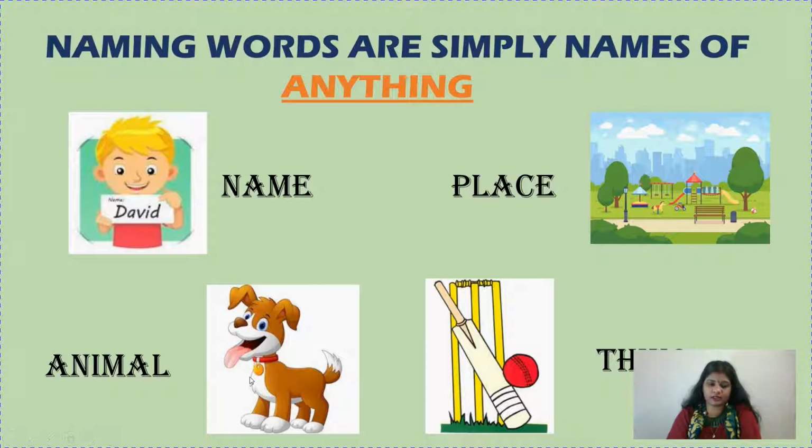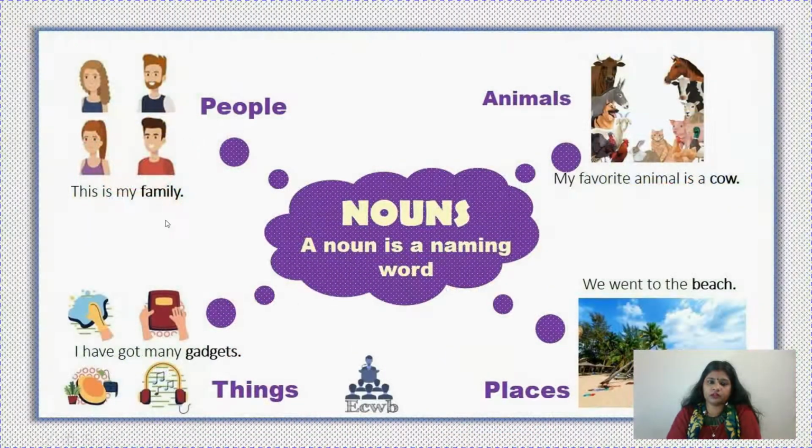The picture of a dog is given here. In thing, again I have told you, many things are kept around yourself, so you can see and just give examples like here bat, ball is given. So one more example we will see here.